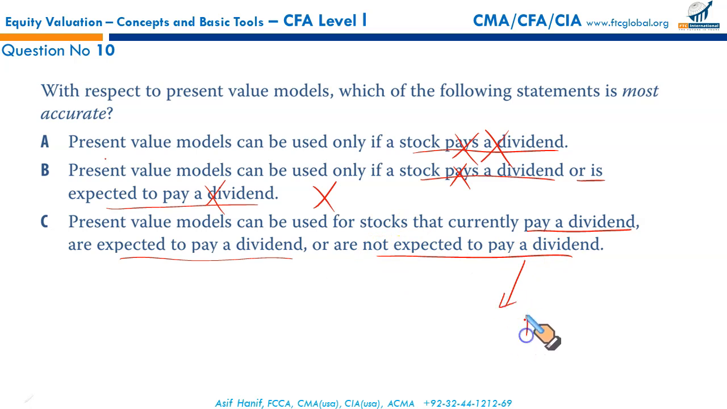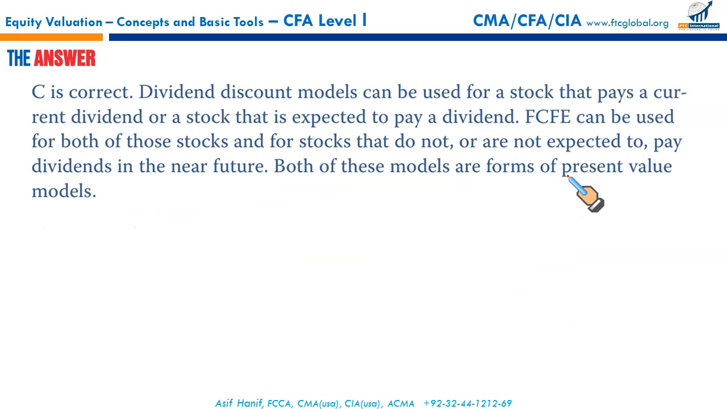In this case, we can use free cash flow to equity, right? So present value models can be used in any situation. So that makes C our correct option.